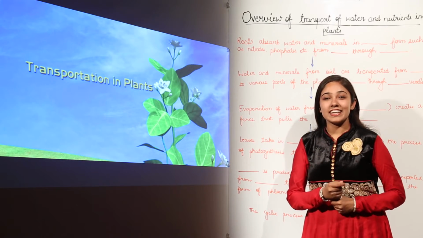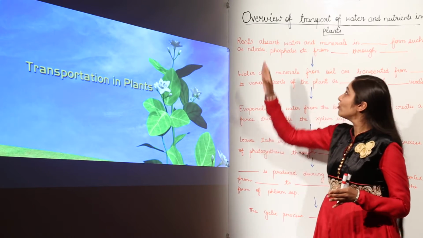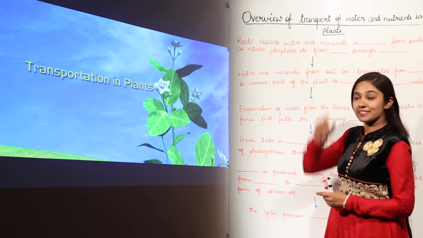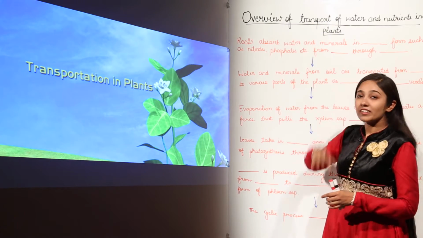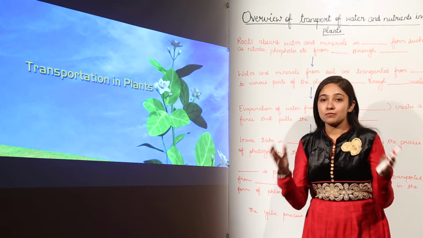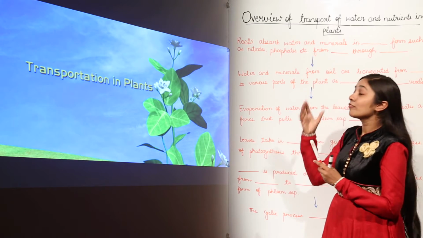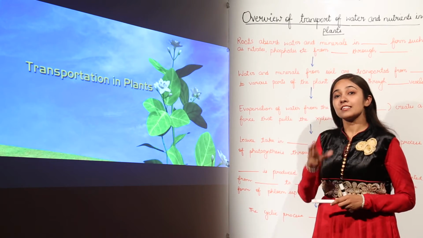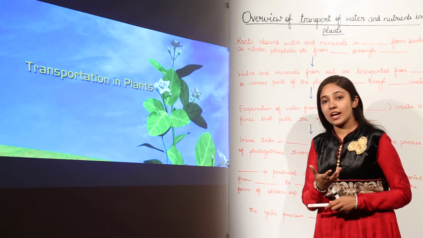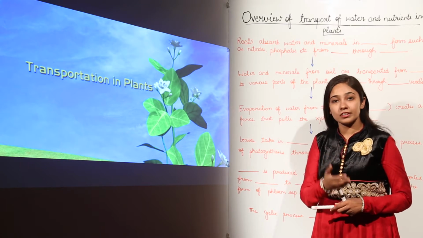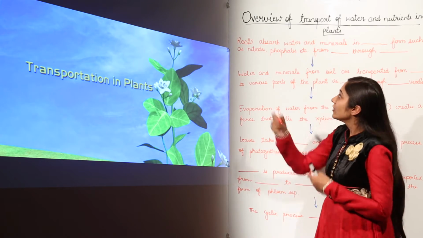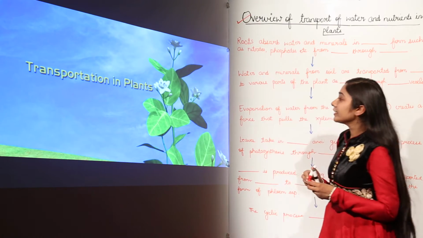Before we discuss ascent of sap, let us have an overview of transport of water and minerals in plants. As you all know, water and minerals are transported throughout the plant body, and we are going to have an overview of how these are transported and what the special conducting tissues are that are present for the transportation of water, minerals and food throughout the plant.